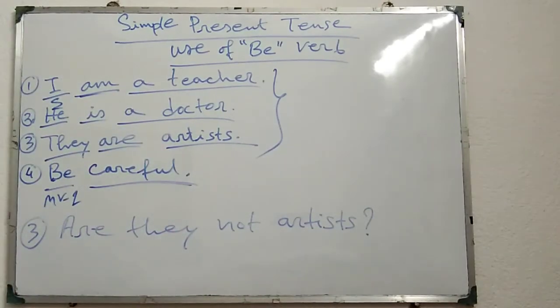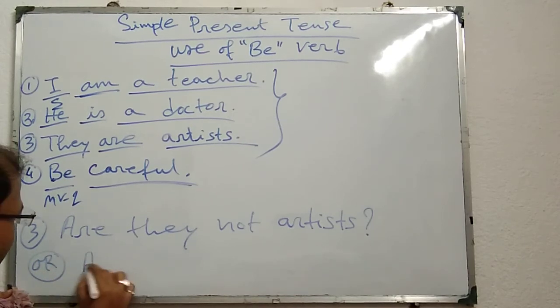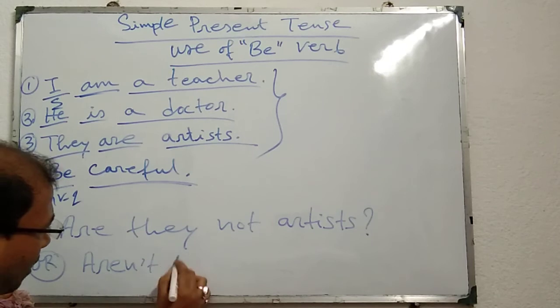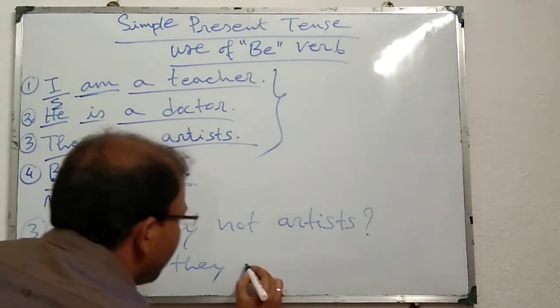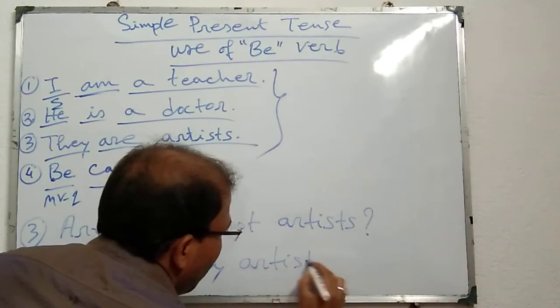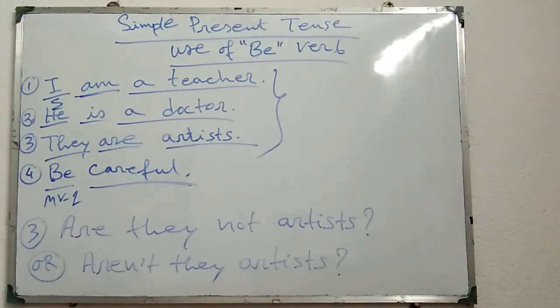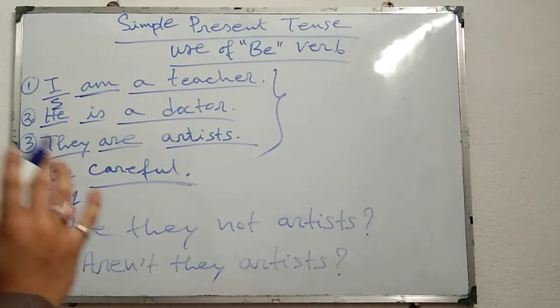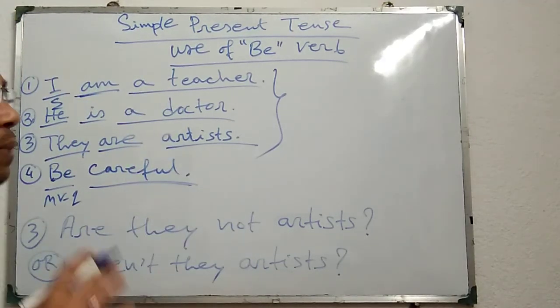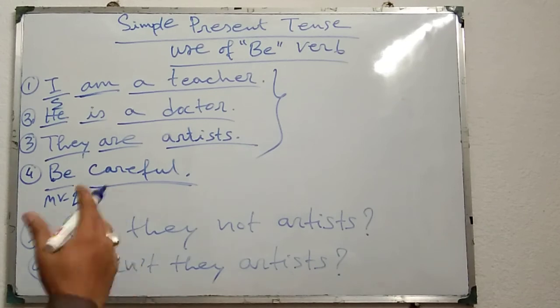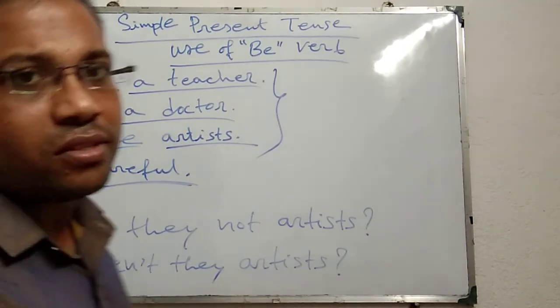Or in a shortened form we can do it this way: aren't they artists? In this way we can change sentences into negative interrogative, particularly in the case of be verb. This is the special use of be verb in simple present tense. Okay, bye.